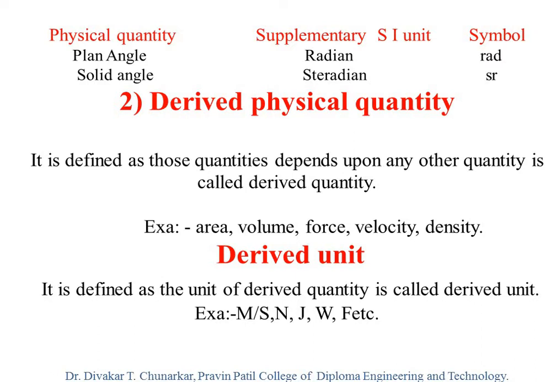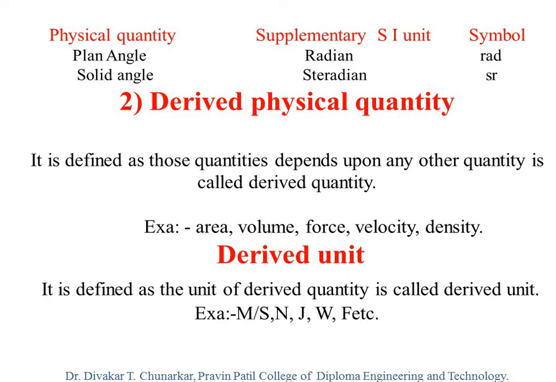Volume, meter into meter into meter. So this is also the unit of volume, and this is not only a single m or meter. Here there are 3 m's, m into m into m, so m cube is the unit of volume, and therefore volume is a derived quantity, area is a derived quantity, force is a derived quantity, velocity is a derived quantity, density is a derived quantity.